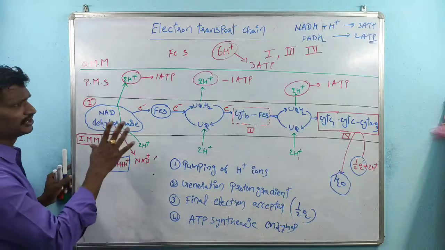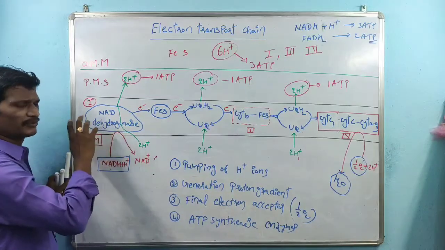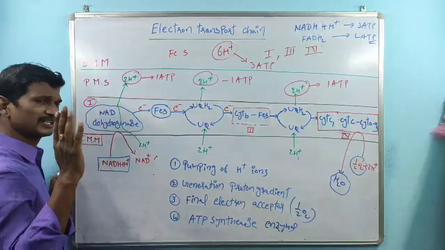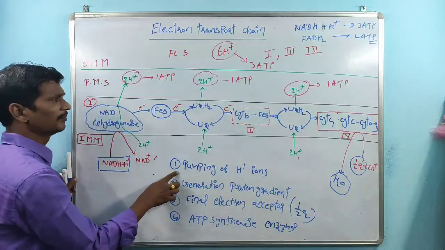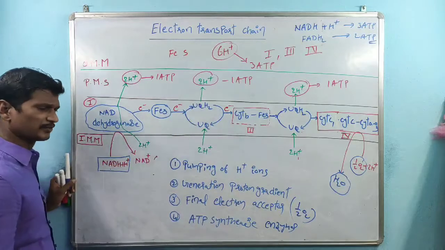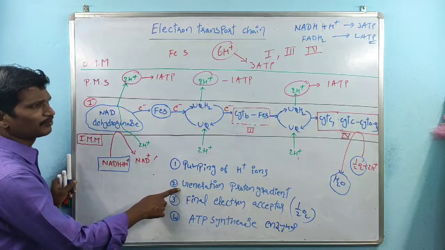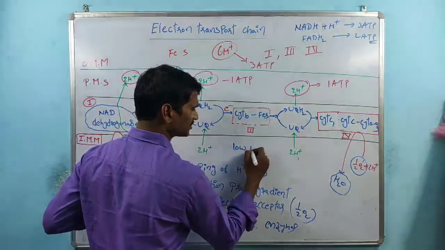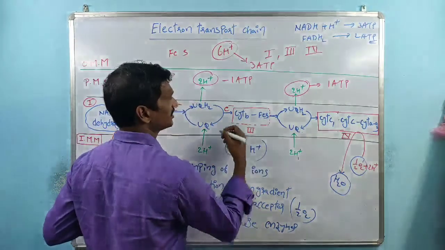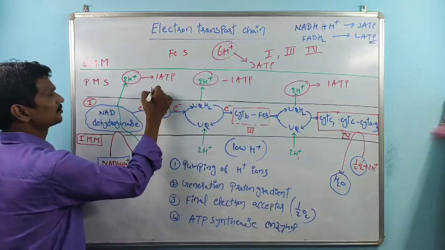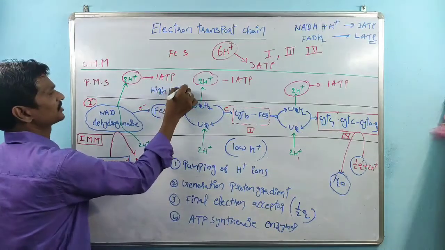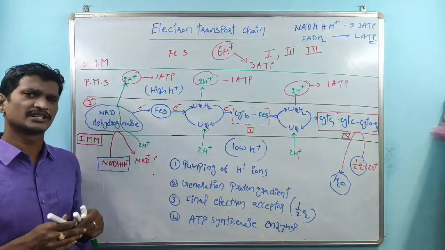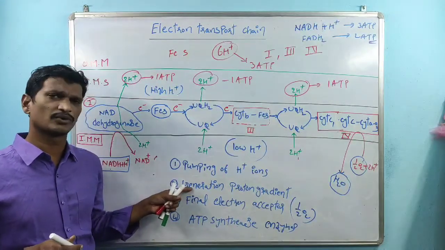All of you remember, within the electron transport chain, everyone is thinking about transport of electrons, but that is not the major target. The major steps involve the pumping of H plus ions, and next, the generation of proton gradient, because there is low H plus ion concentration within the matrix and high H plus ion concentration within the perimitochondrial space. That difference supports the generation of the proton gradient.